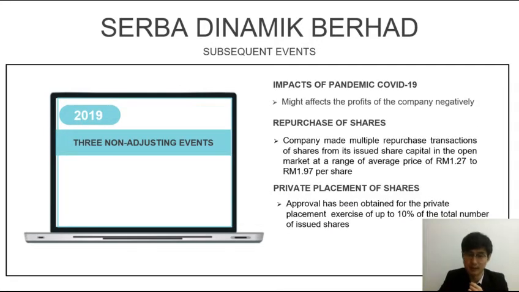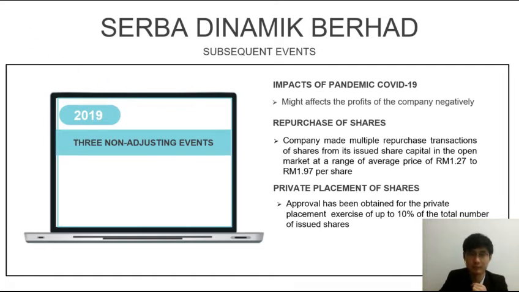For 2019, there are 3 non-adjusting events. The first is about the impact of the COVID-19 pandemic, which might affect the profit of the company negatively in the next financial year. Second, we have the repurchase of shares. And last, we have the private placement of shares exercised up to 10% of the issued shares. These are called non-adjusting events because they happen after the financial year end, which is 31st of December.